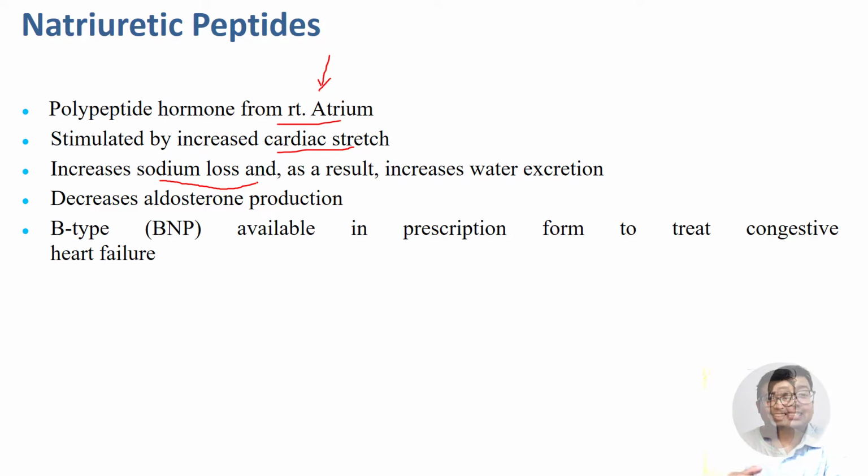And it decreases aldosterone production, because the main function of aldosterone was to conserve sodium, right? So it increases sodium output, and it decreases the hormone that was actually conserving sodium. So there is a two-way mechanism by which sodium excretion takes place. So water and sodium are excreted, and then the body volume goes down and the heart is no longer stretched, right? So this is the concept about natriuretic peptides.